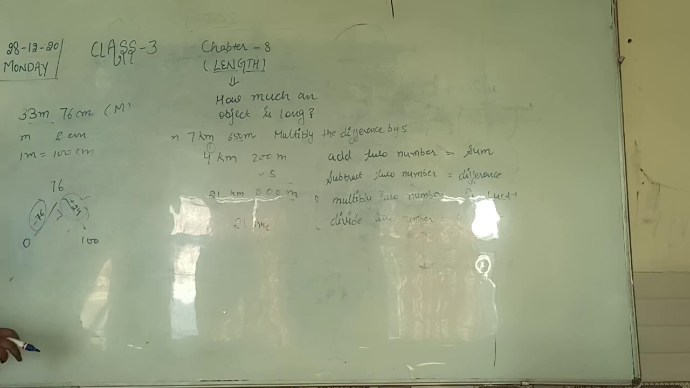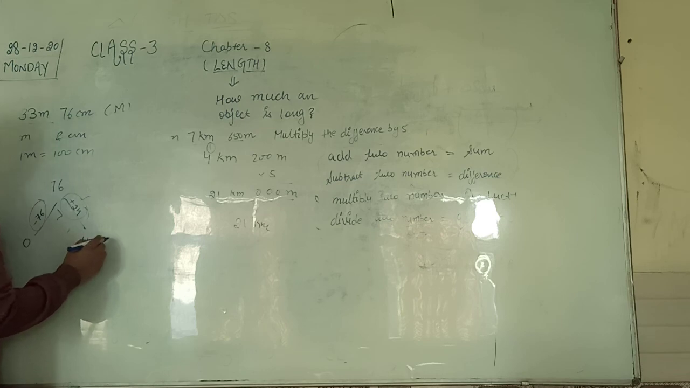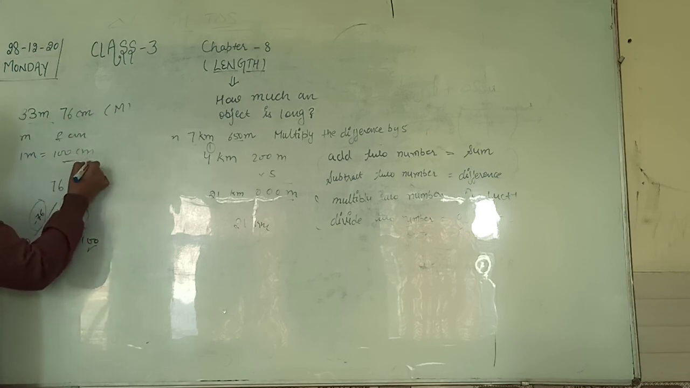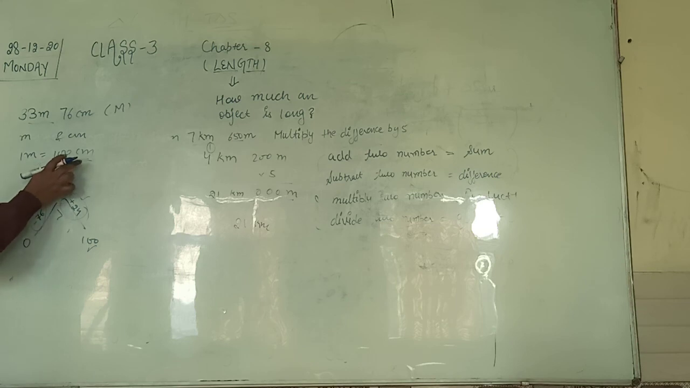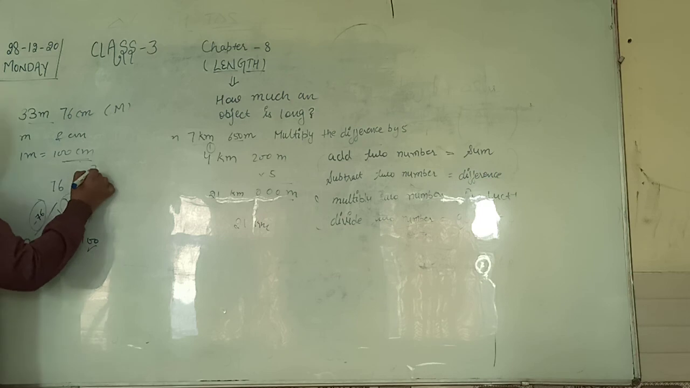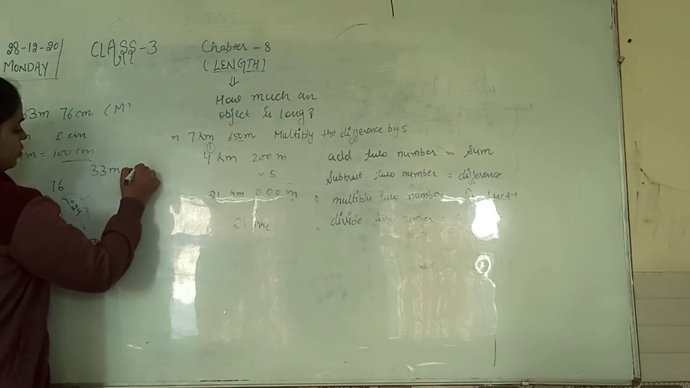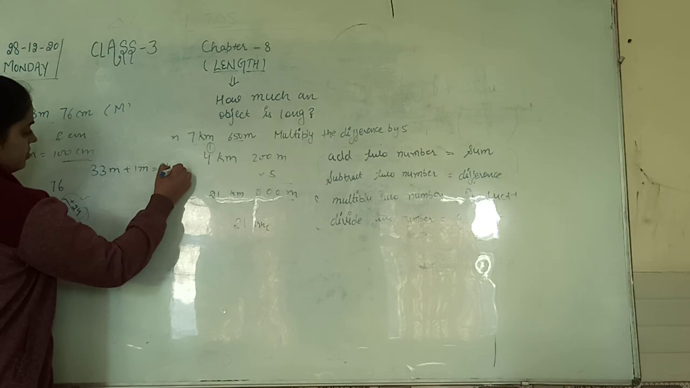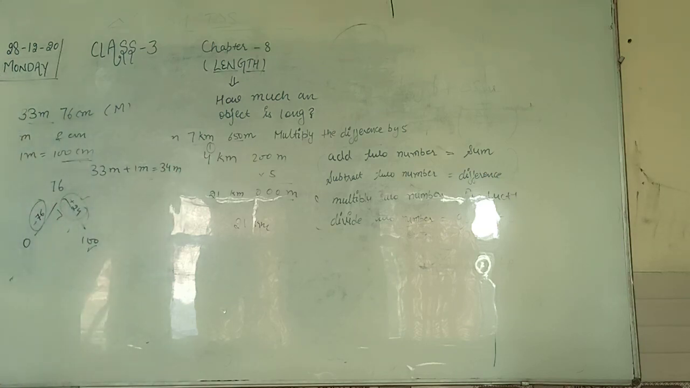24 is less. So I will make it 100, and 100 centimeter converts into 1 meter. So 33 meter plus 1 meter equals to 34 meter. Right, बच्चे? 33 meter plus 1 equals to 34 meter. Right? So this is the way to round off or estimate the length.